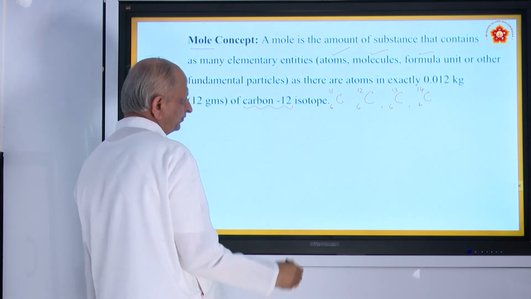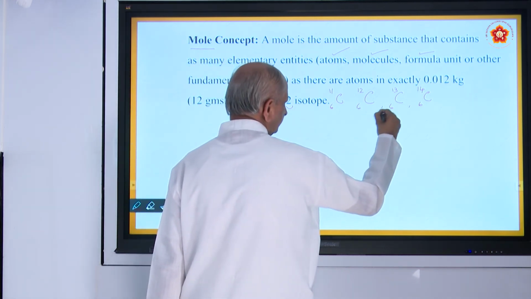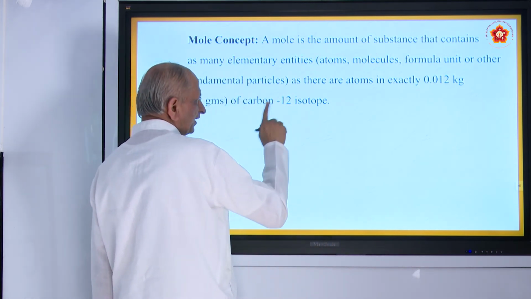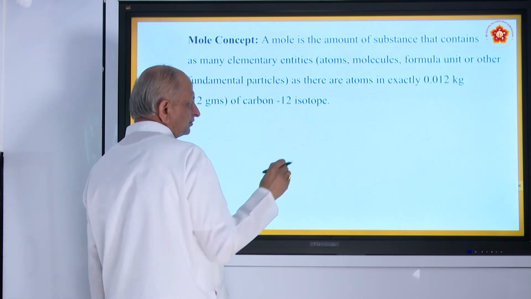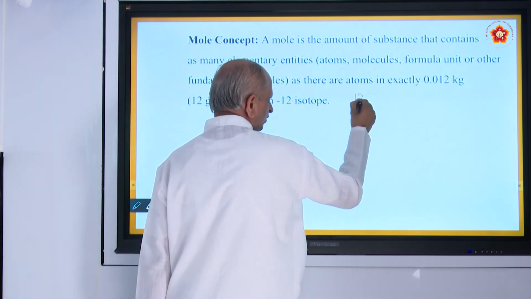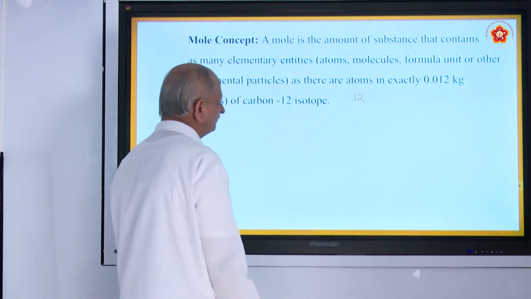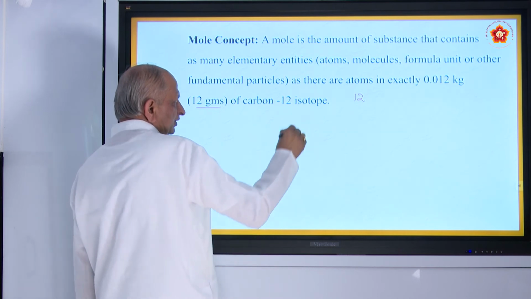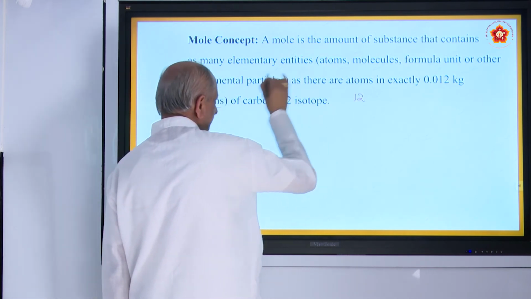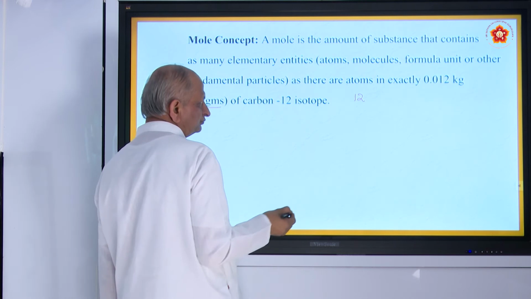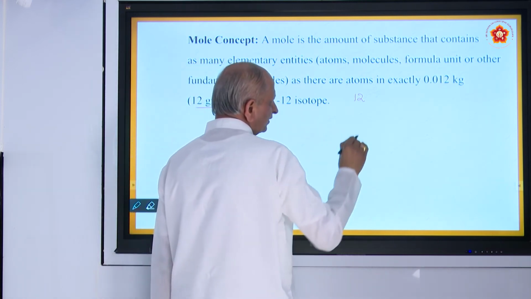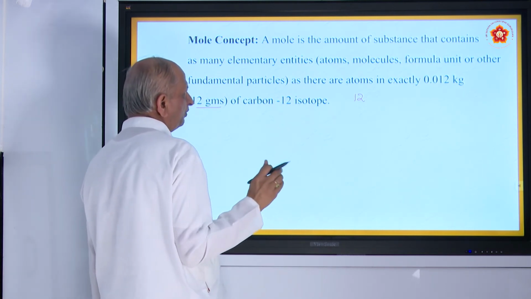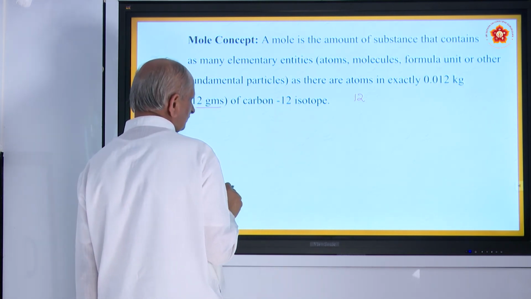And among these isotopes, carbon 12 is taken as the standard, because its mass is almost equal to 12 point something. The number of atoms of an element in carbon 12 is the number of molecules present in one given compound. All will be equal. That is what is called a mole.